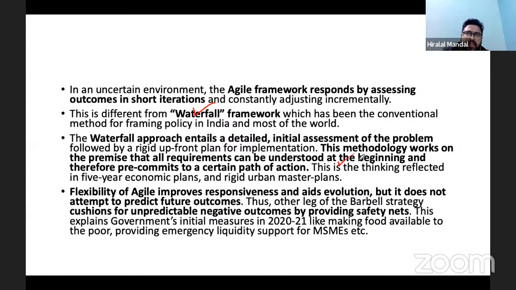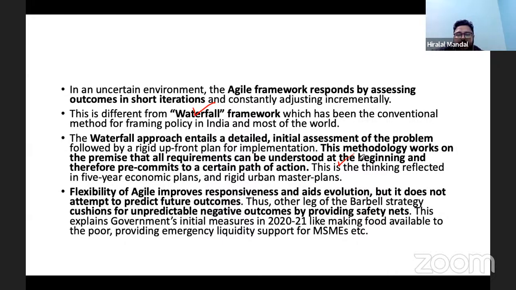Yes, it helps in improving because you have feedback. So on the basis of feedback, you improve the responsiveness, and it also helps in its evolution. But the problem is that it doesn't predict the future outcomes. It suggests the feedback, and on the basis of feedback, what sort of strategy could have been taken. But what would be the future strategy or the future outcomes, that is not explained there.